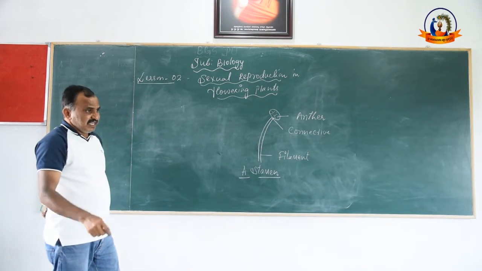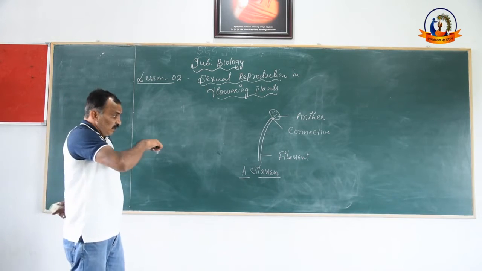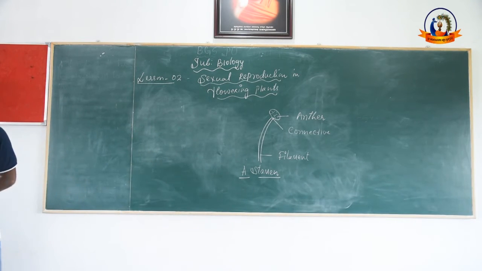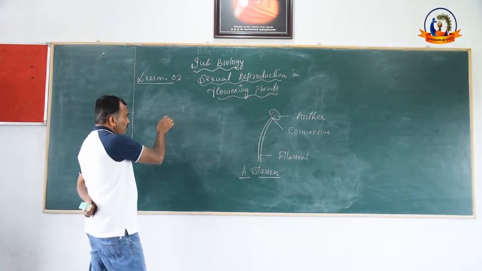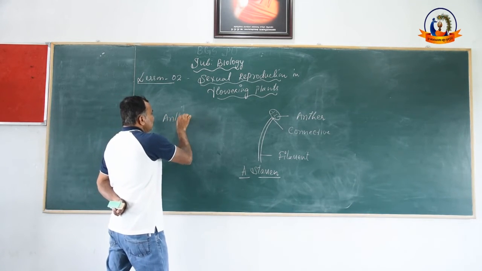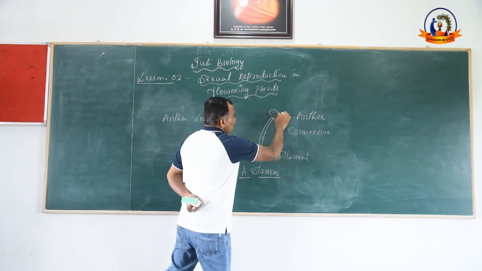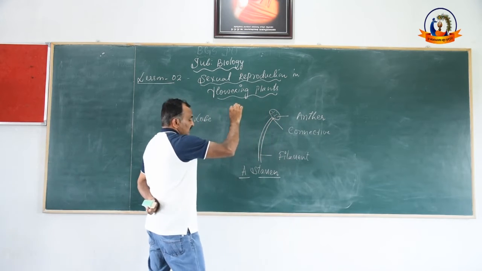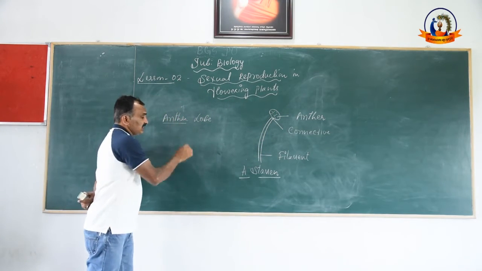See, in majority of the cases, a stamen has a single anther lobe. This is the anther lobe. This is the anther. Right? In majority of the cases, a stamen has a single anther.